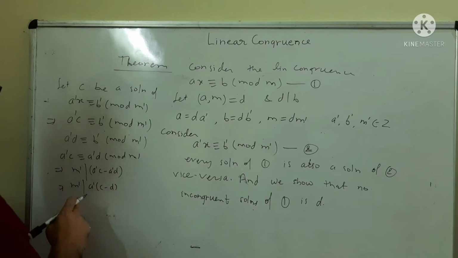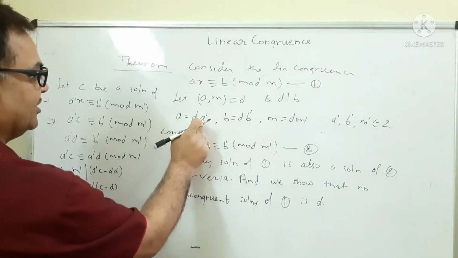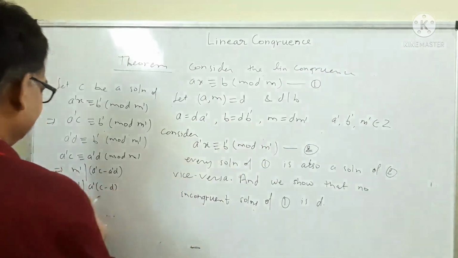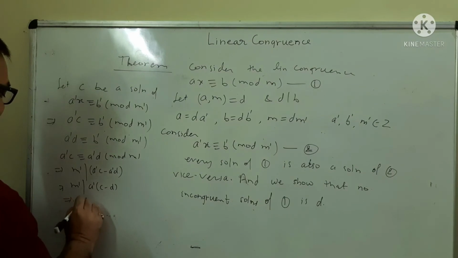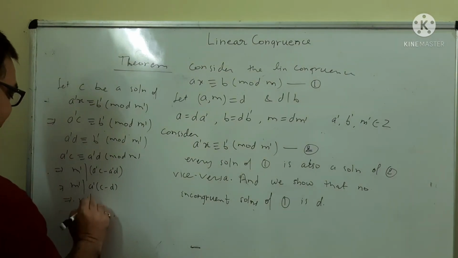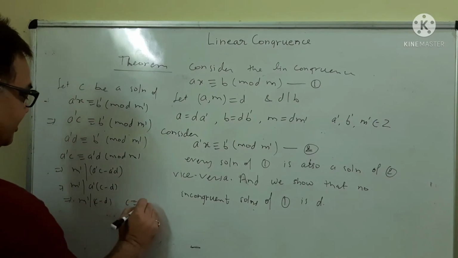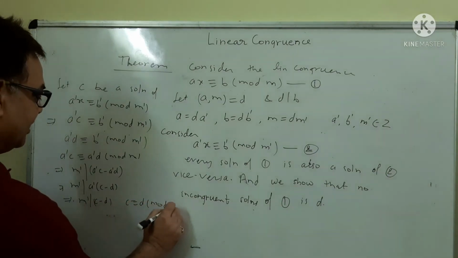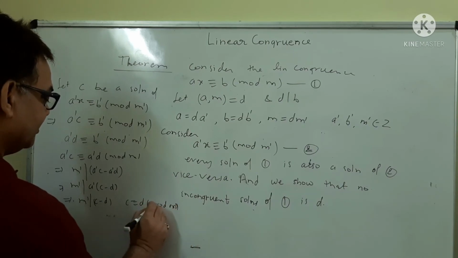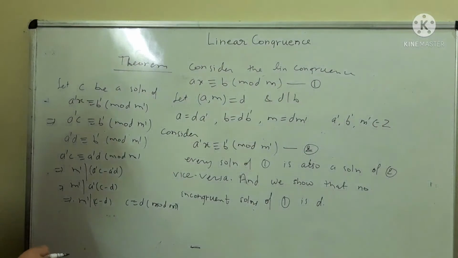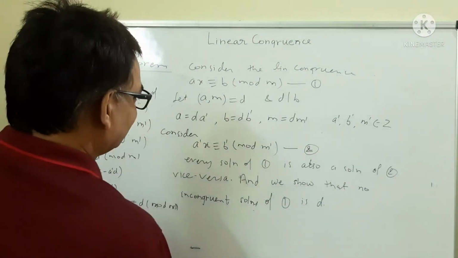Since m dash and A dash are co-prime, m dash will divide C minus D, and hence C is congruent to D mod m dash. So we have seen that solutions of linear congruence 2 are congruent modulo m dash.